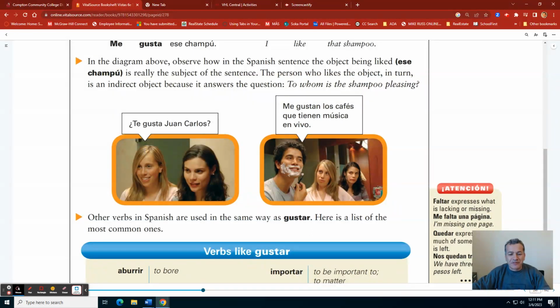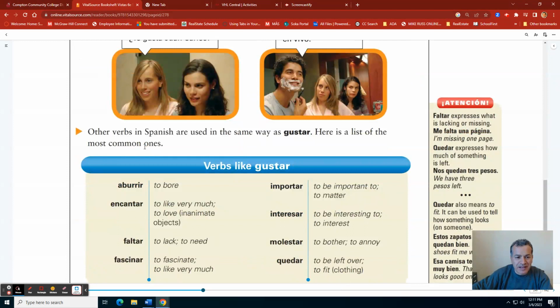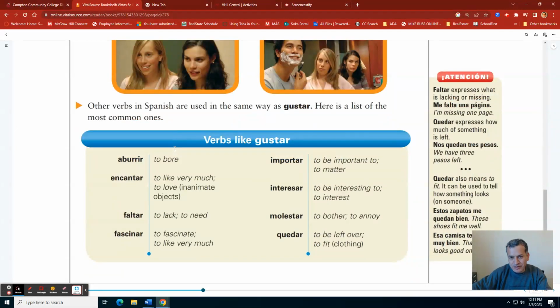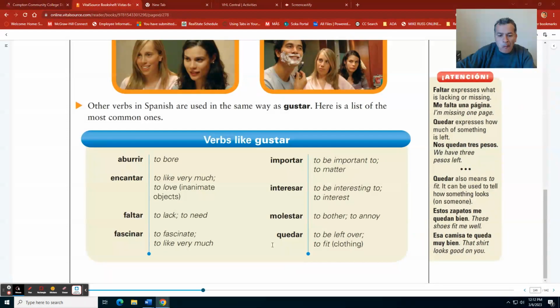Bien, vamos a ver. Now, let's take a look at some verbs that behave like gustar. These are the most common. Aburrir, encantar, faltar, fascinar, importar, interesar, molestar, quedar. Bien, vamos a poner esto acá arriba para que me vean ahí. Ajá. Vamos a practicar. Let's take a look here. Next page.